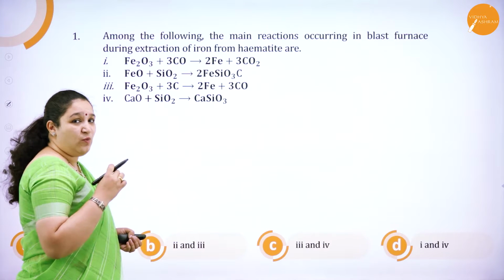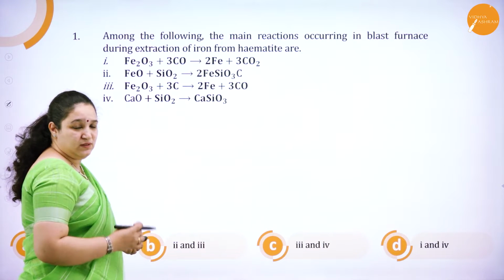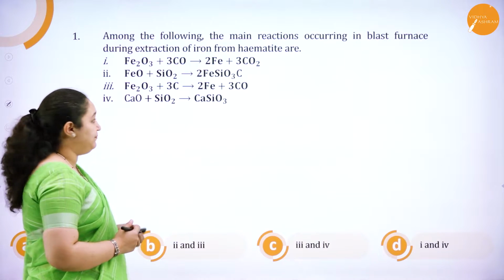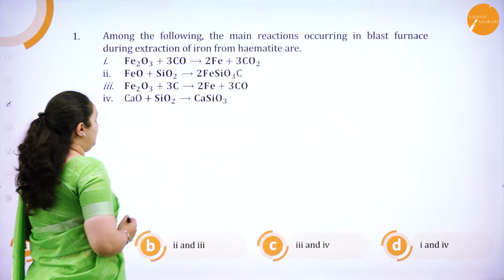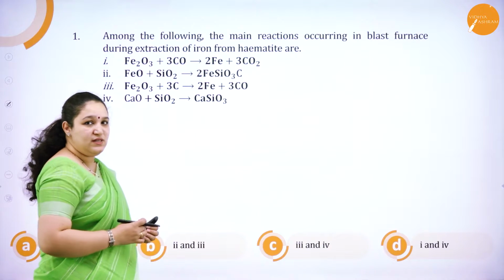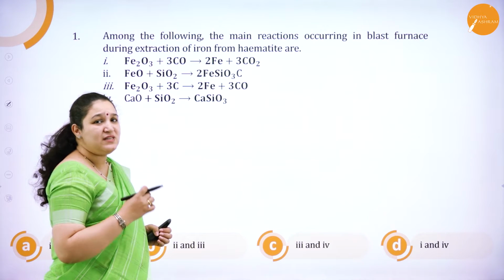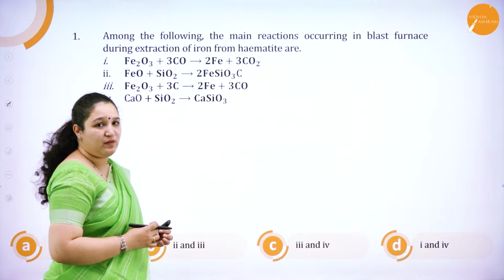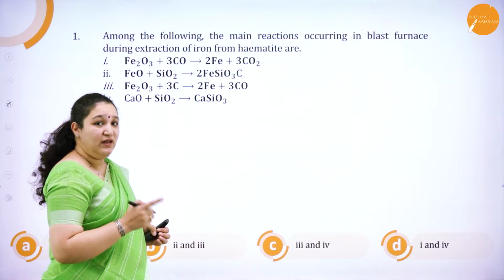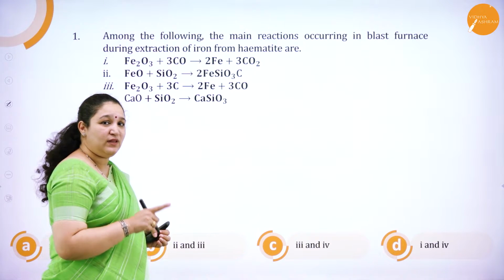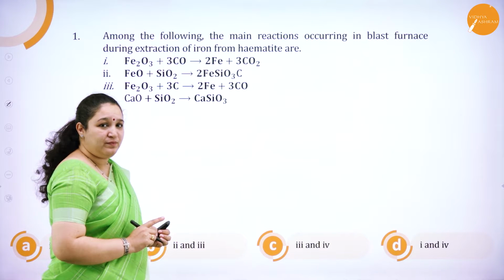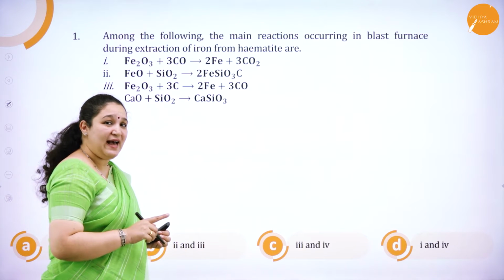I am sure you are very familiar with this concept. The first thing you need to know here is, in extraction of iron, what is the reducing agent? We are adding coke, but is coke directly reacting with the Fe2O3? No. What is reacting there?